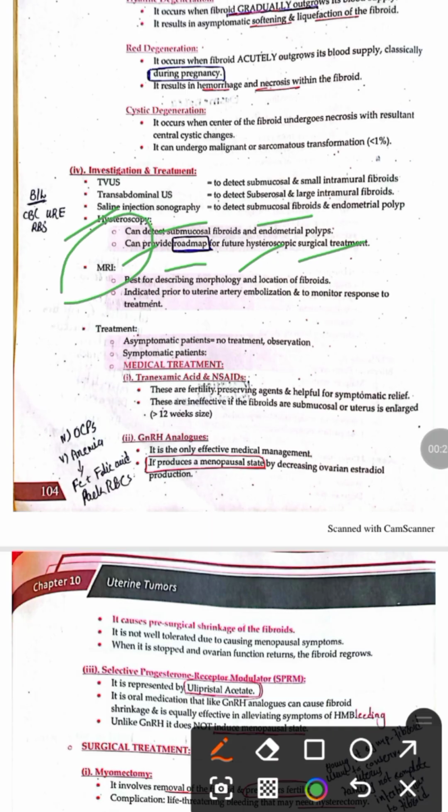Similarly, we can also do the MRI. The MRI is best for detecting the exact morphology and the location of the fibroid, because the MRI tells us about the morphology and the location of the fibroid, and it is indicated prior to uterine artery embolization, and also to monitor the response to the treatment.